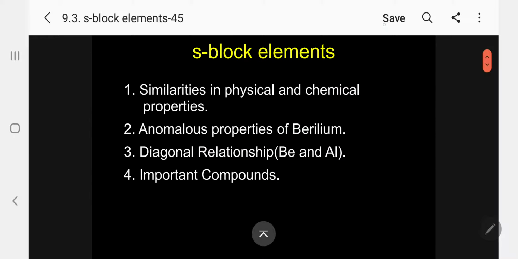Now, here I want to discuss the similarities in physical and chemical properties, anomalous properties of beryllium, diagonal relationship between beryllium and aluminum, and important compounds of calcium, as I already informed you. Okay, let me discuss one by one.